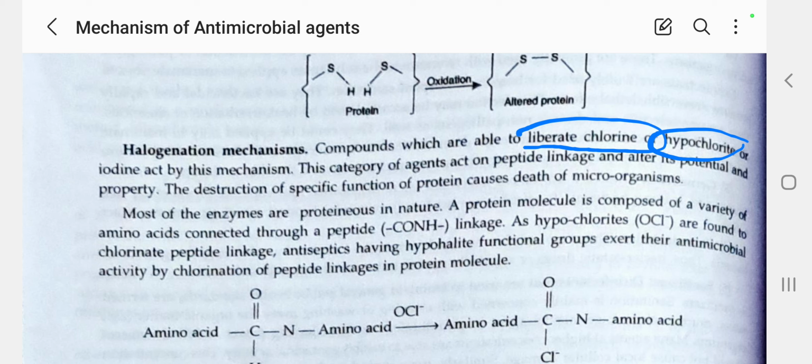We know the examples of halogens: chlorine, bromine, fluorine, iodine. These types of drugs undergo the halogenation mechanism.